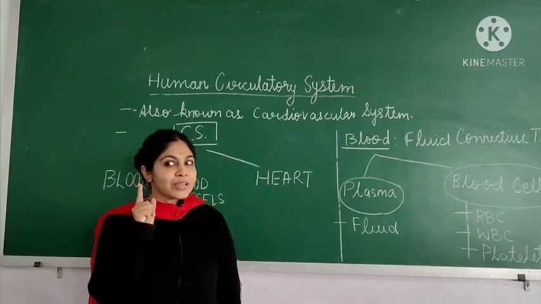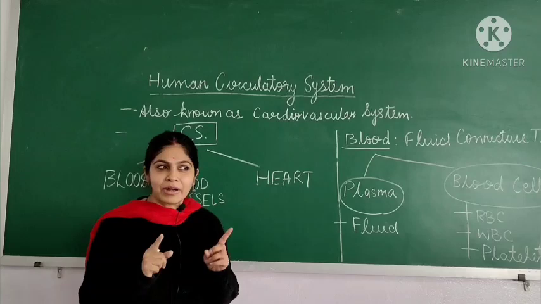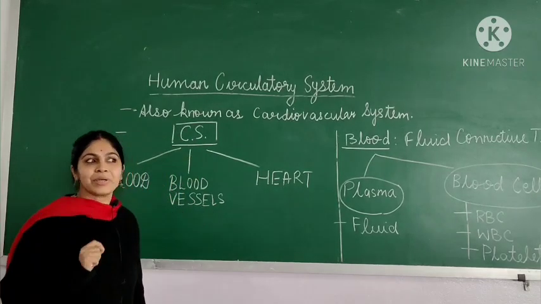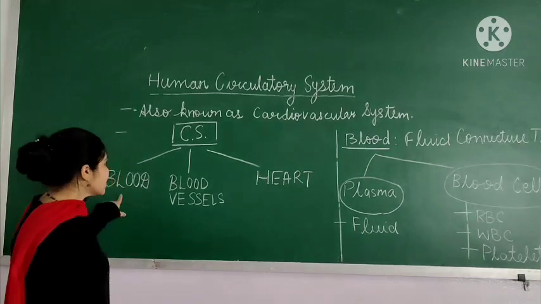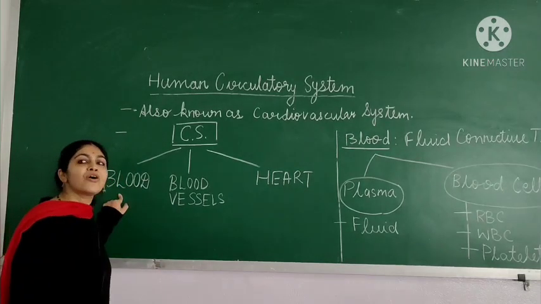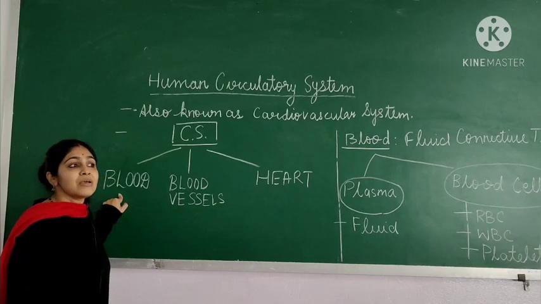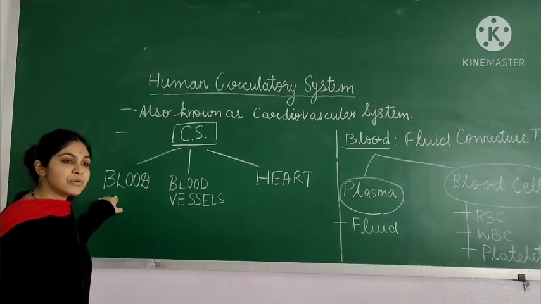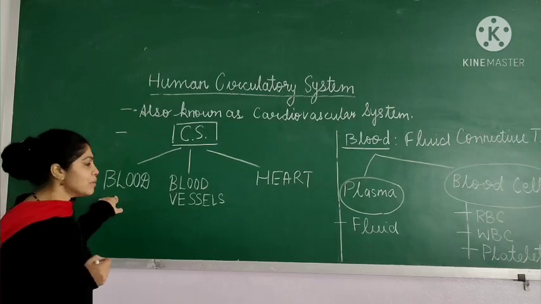So what is blood? One thing is clear, you know the color of the blood in our body is red. Can you tell me why it is red? Why does it appear red to us? Yes, because it consists of a protein called hemoglobin, which comprises iron. This gives the red appearance to the blood.